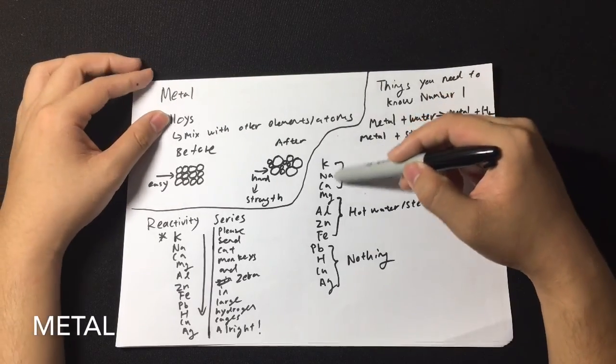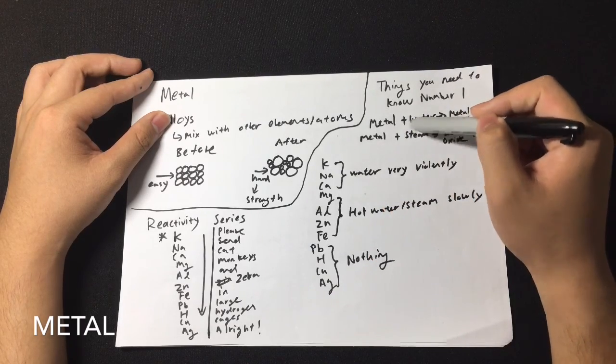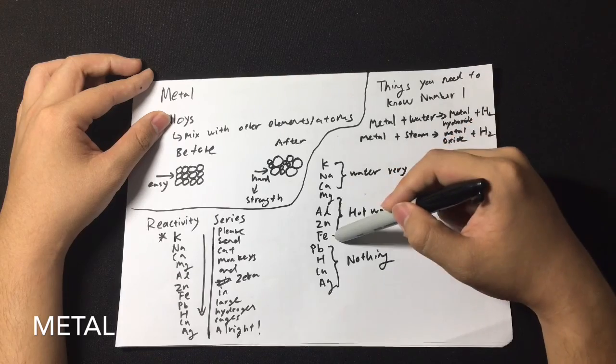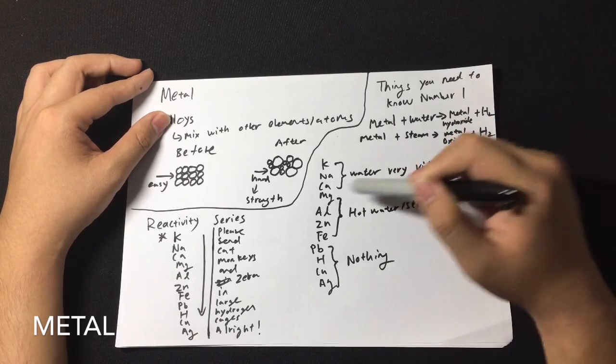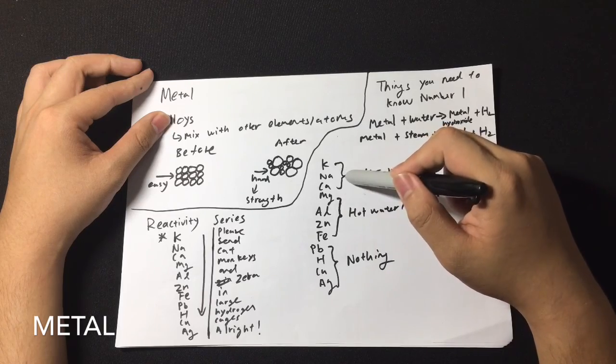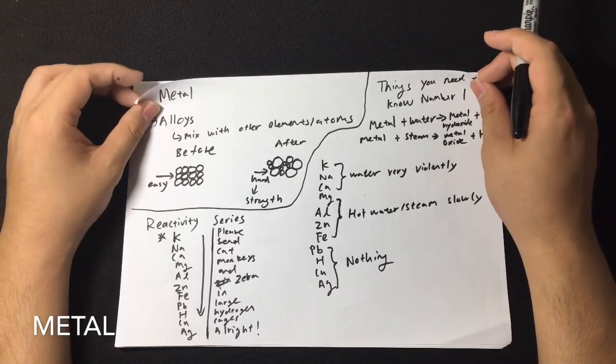So looking at the reactivity series, the first three are very reactive with water. They react very violently. The subsequent ones react with hot water or steam only, and they react very slowly because they are not as reactive as the first ones. And the last few after iron will not react with water at all.